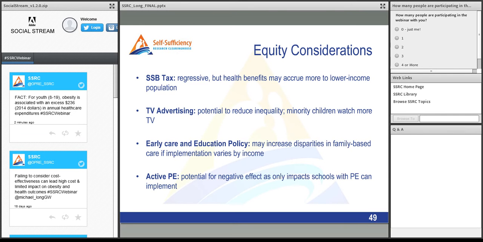The TV advertising has the potential actually to reduce inequality. We know that minority children watch more TV, and there's some evidence that they're targeted more for nutritionally poor food. In the early care and education policy change, we're concerned that there may be some increase in disparities if family-based care implementation varies by income. So we can get to all the centers and they change policy, but if lower income households are more likely to be in family-based care where it's harder to monitor compliance with policies, we could see a widening of disparities due to this policy. And similar with the Active PE intervention, there is a potential negative effect if we're only talking about changes in existing PE policies. So if there are disparities in access to PE currently, then we could see a widening of disparities due to access to PE.